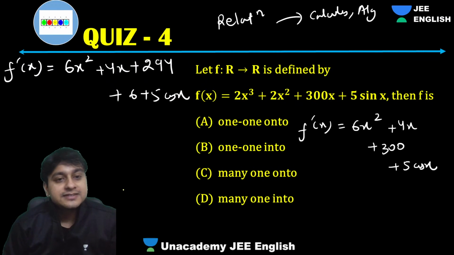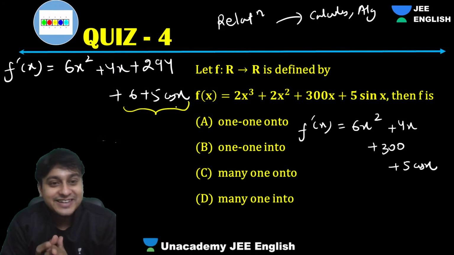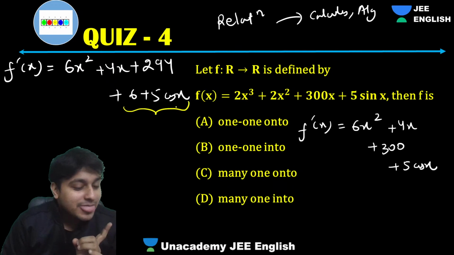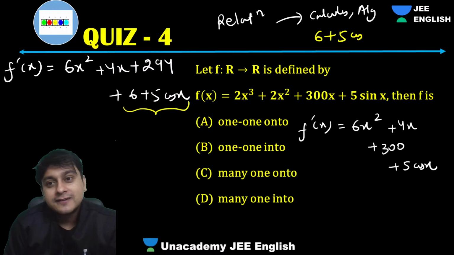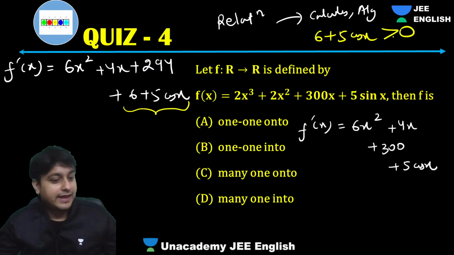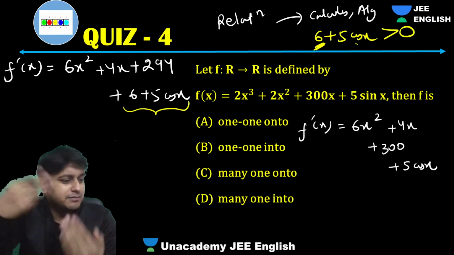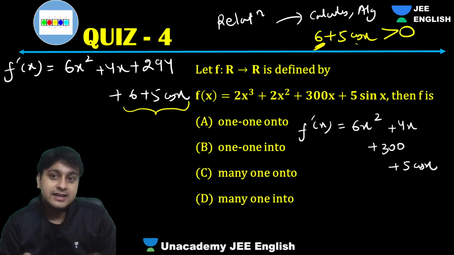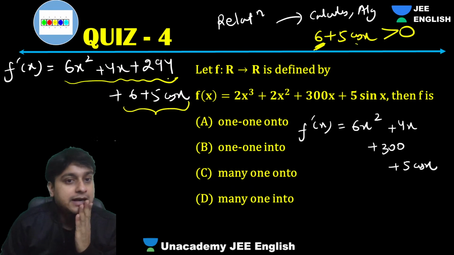Why I did this? Because can I say this is a positive thing? So guys, that's the hint. Can I say 6 plus 5 cos x will always be greater than 0? Yes. Because its least value will be what? -1. I gave it a 6, a number which is bigger than this. So 6 plus 5 cos x will always be greater than 0. So I just have to check this part.